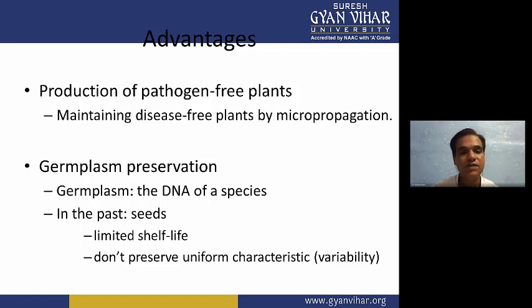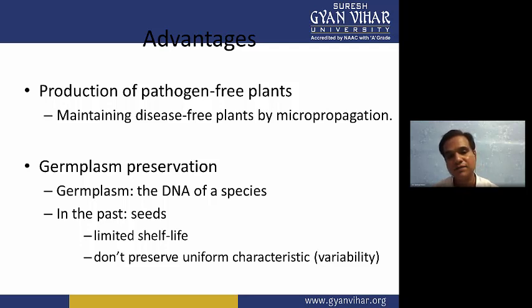So when we take the meristematic tissue and use it in in vitro condition, we can propagate disease-free plants, and these disease-free plants we can supply cheaply to the farmers, and they can benefit greatly.